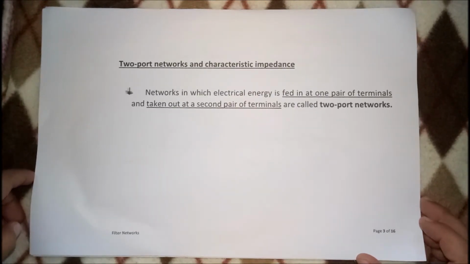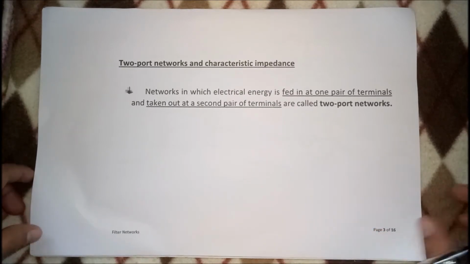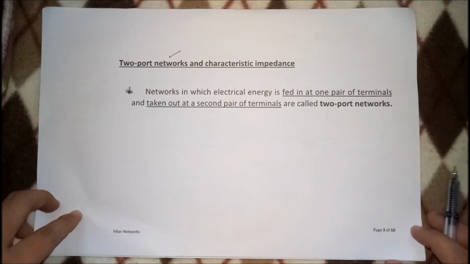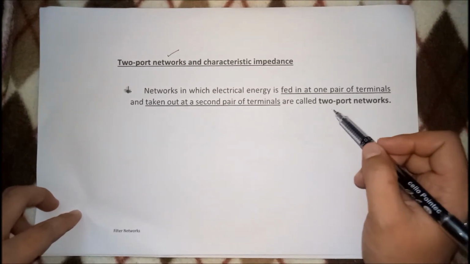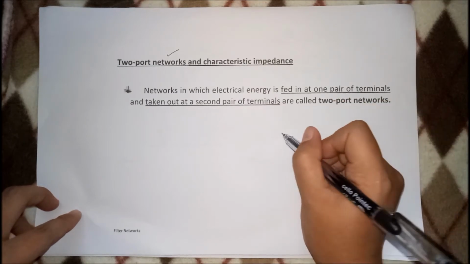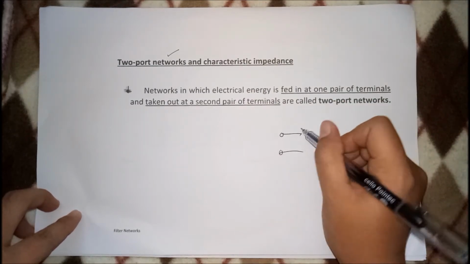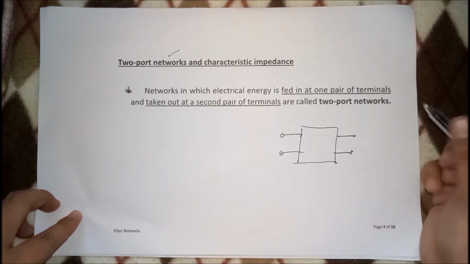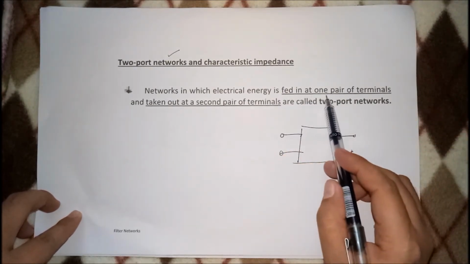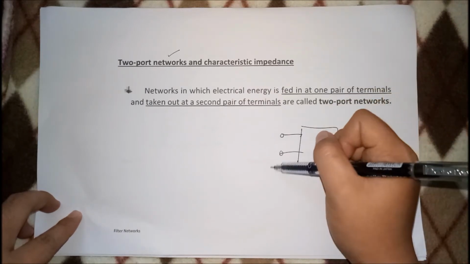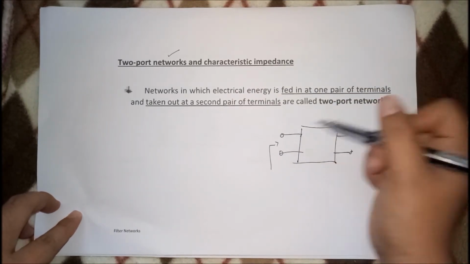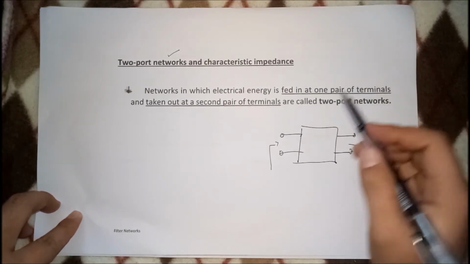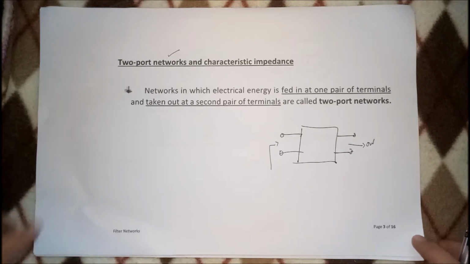Another terminologies: the two-port networks and characteristic impedance. Pagka sinabi natin two-port networks, ibig sabihin, it is a network wherein yung electrical energy natin is fed at one pair of terminals. Kumbaga, meron kang isang pair. Say, for example, meron kang circuitry dyan and this one is called two-port network. Kasi yung electrical energy is fed at one pair of the terminals. So, andito yung input natin, ito sa isang pair. And your output is taken out sa another pair of terminals. Okay, this one is called a two-port network.